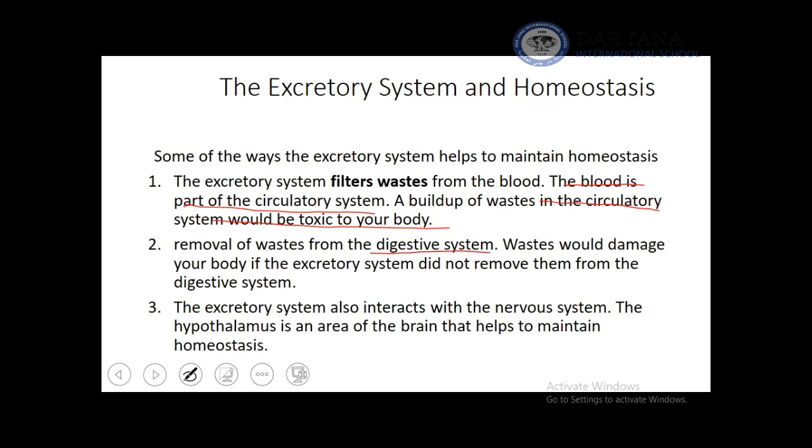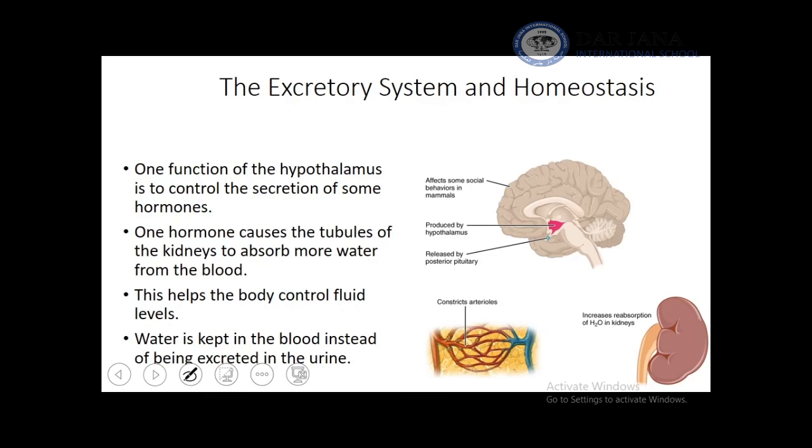And without excretory system, the nervous system, I mean here there is a collaboration between excretory system and nervous system, at the level of hypothalamus. What is hypothalamus? Hypothalamus is an area of the brain that helps to maintain homeostasis. Homeostasis is the balanced, controlled body conditions. Hypothalamus secretes hormone to the kidney that helps the body to control fluid levels. So nervous system and excretory system collaborate in order to control the amount of fluid inside the blood. Good luck.